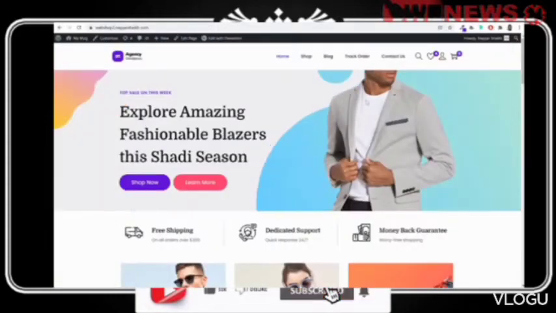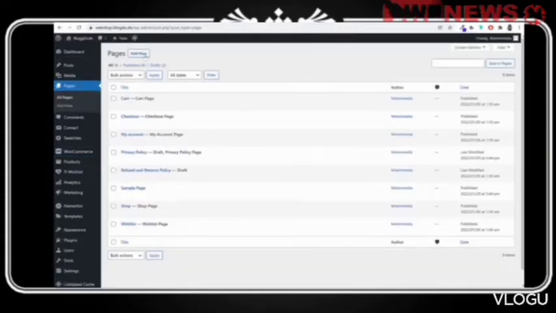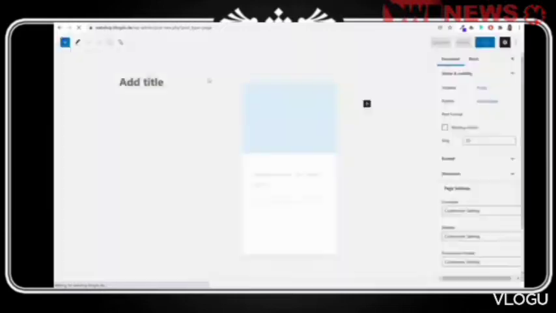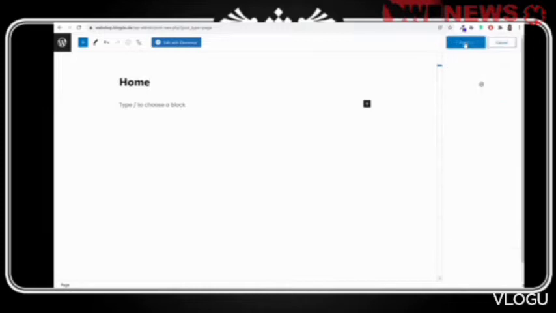So let's start designing this website, and let's start with the home page. Let's see how we can design this home page. First of all, we'll have to create this page. Now to create a new page, you click on pages from the left hand side. Now click on this add new button. Let's give it a title of home because this is our home page. So cut this thing first. Under title, let's type in home, and then let's just publish this page.